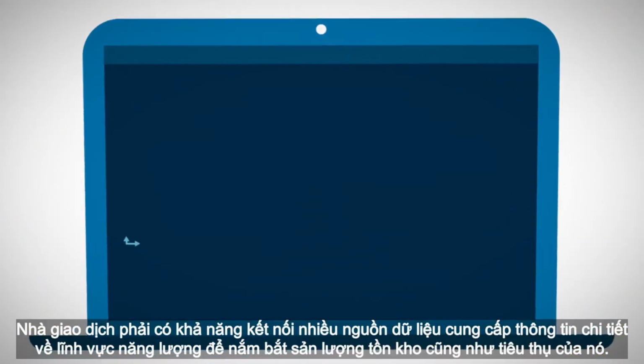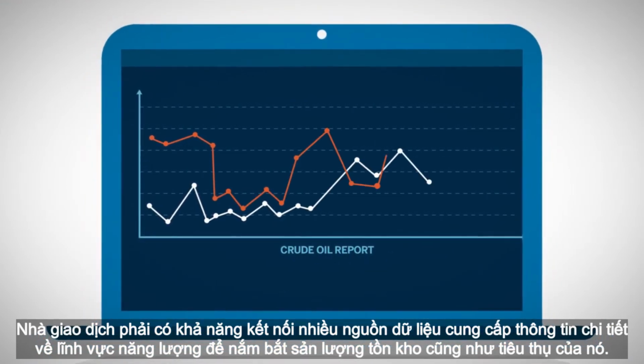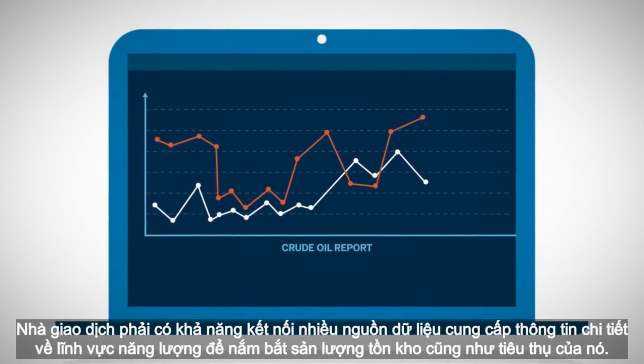Traders should become familiar with data like the weekly crude oil report, which indicates whether there has been a buildup or a drawdown in crude oil reserves.